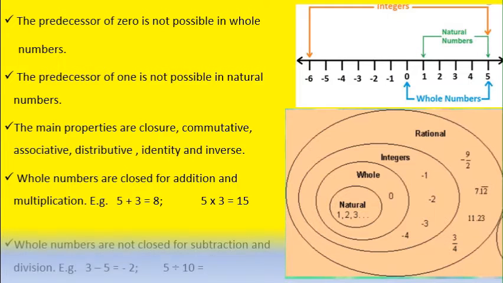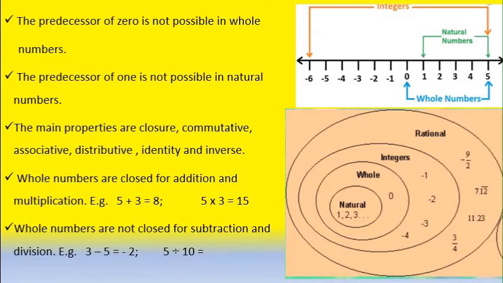Yes, whole numbers are not closed for subtraction and division. See the example. See here, we have taken 3 and 5, both are whole numbers. What about the difference? The difference is minus 2. But is minus 2 there in the set of whole numbers, children? No. Minus 2 is there in another set.